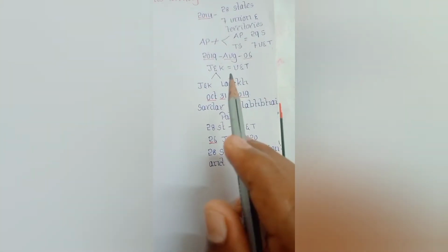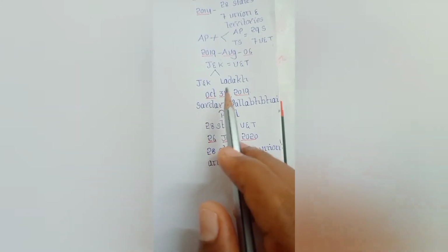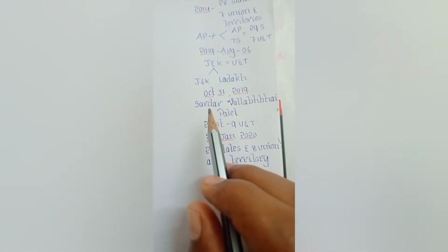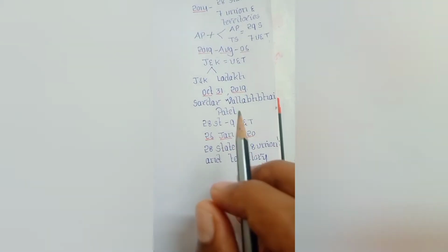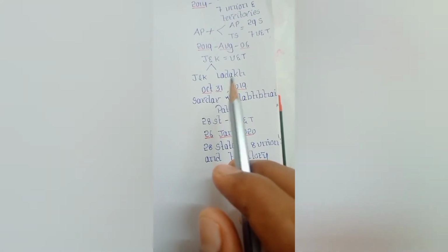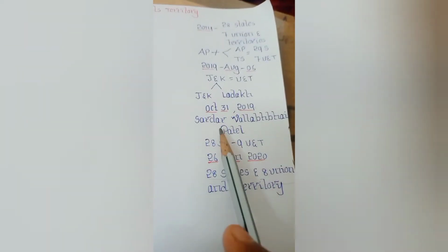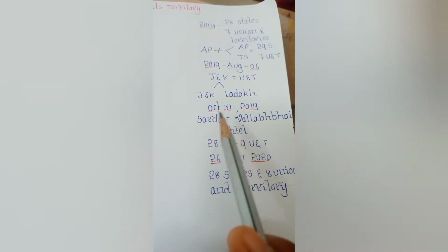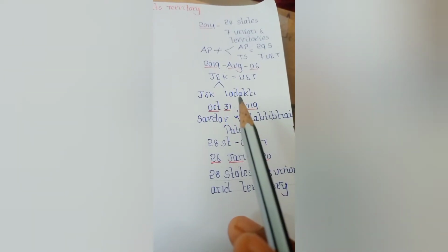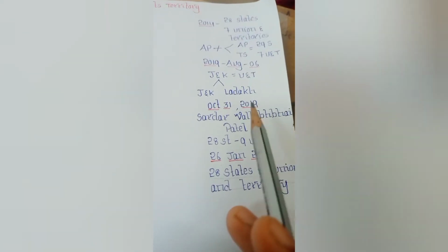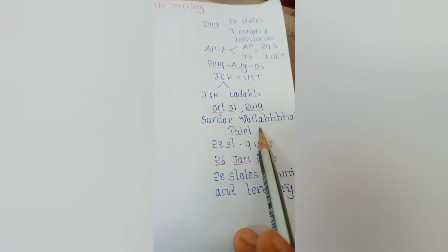But why? October 31 is the birth anniversary of Sardar Vallabhbhai Patel, the Iron Man of India, and he is also called the Man of Unity, because there were 562 princely states when the British were ruling India. And these princely states were merged into the Union of India. The man who is responsible for this is Sardar Vallabhbhai Patel.